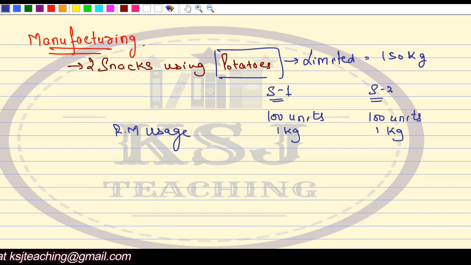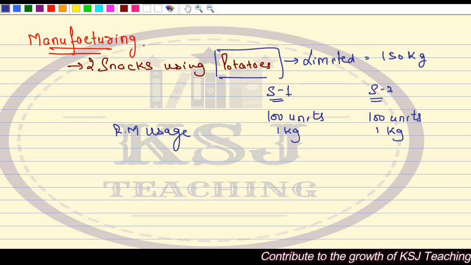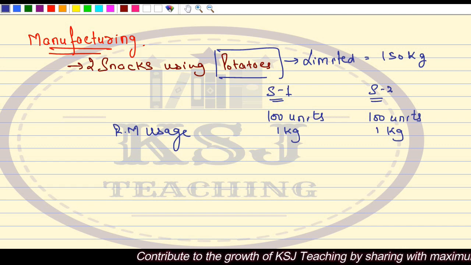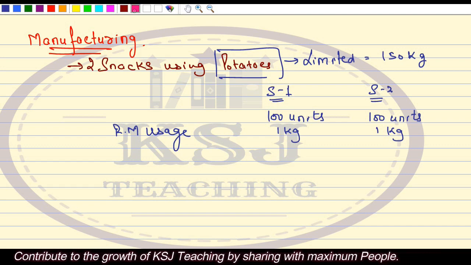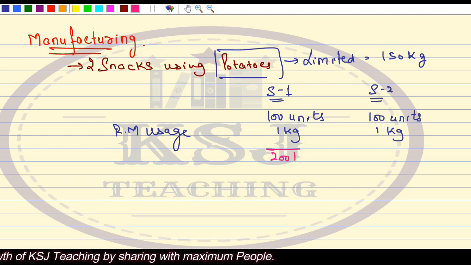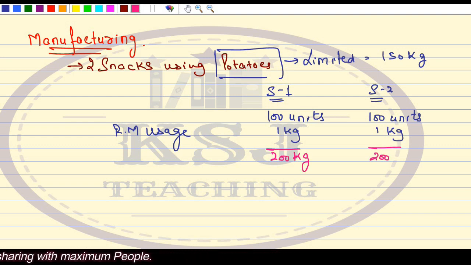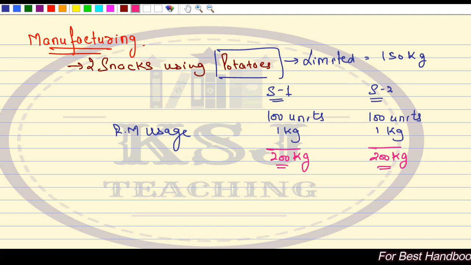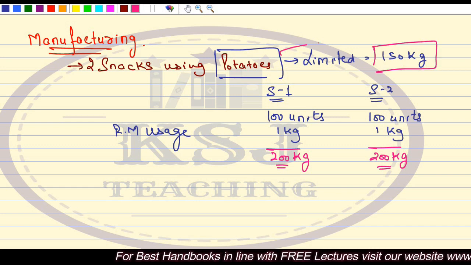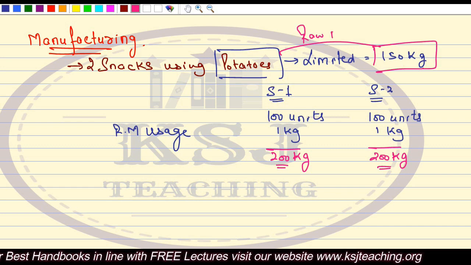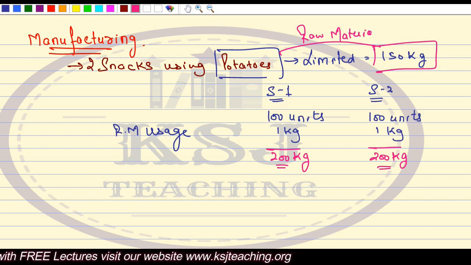Are you trying to understand the situation? I want to make 100 units of S1 and 100 units of S2. RM usage is 1 kg per unit and 1 kg per unit. So what will be my total RM usage? It is 100 kg and 100 kg if I want to make 100 units of each. But the problem here is that I have only 150 kg of raw material.